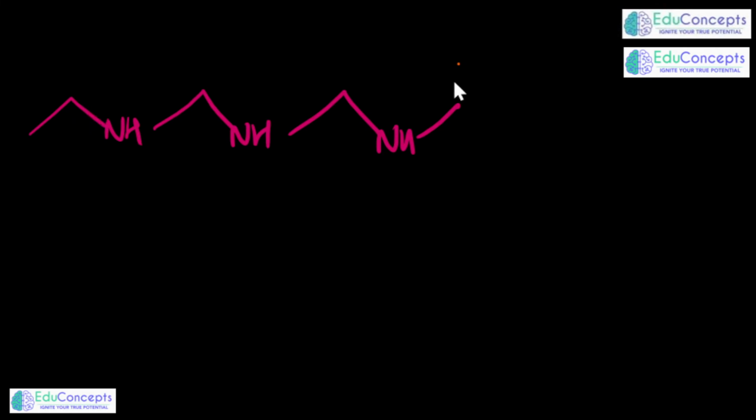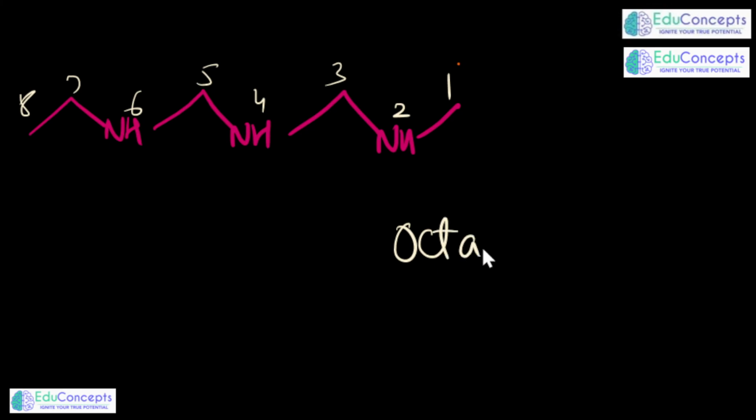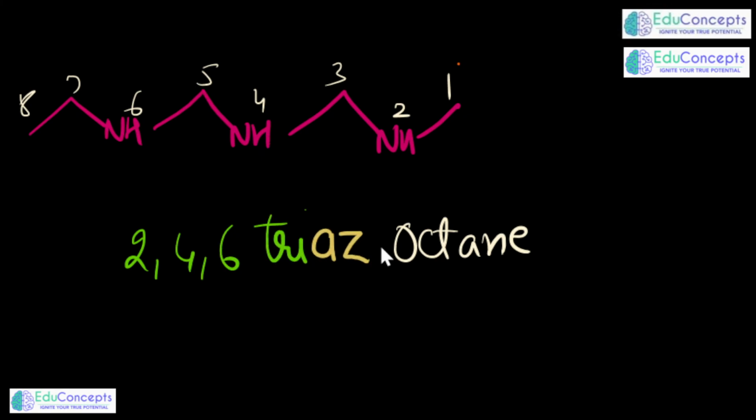Let me take one more example here. Just like if you have this compound with you, something like this. What name I should give to this? 1, 2, 3, 4, 5, 6, 7, 8. So 8 means oct, ane. And now what you are able to see is 2, 4, and 6 is having triaza. This is very, very important.